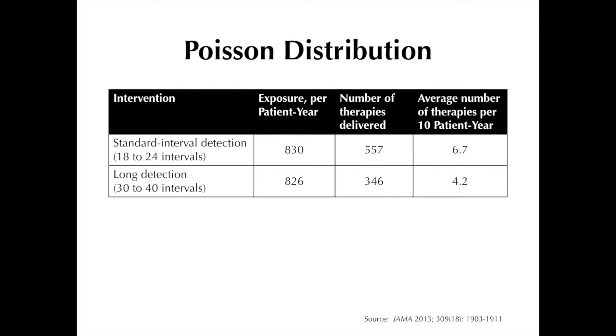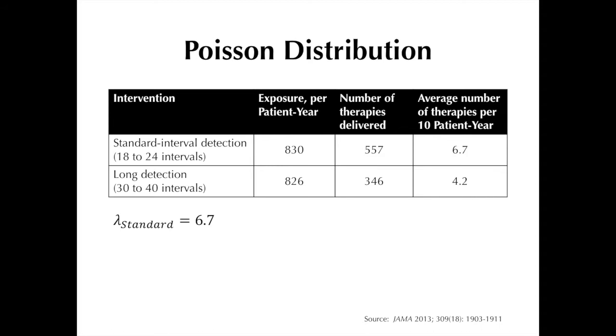Now, here's the data that we need, which we arranged in another table. Our lambda here will be the average number of ICD therapies delivered per 10 patient year. We can compute that by dividing the number of therapies delivered by the exposure in per patient year, then multiplying it by 10. Now for the standard group, the lambda is 6.7.